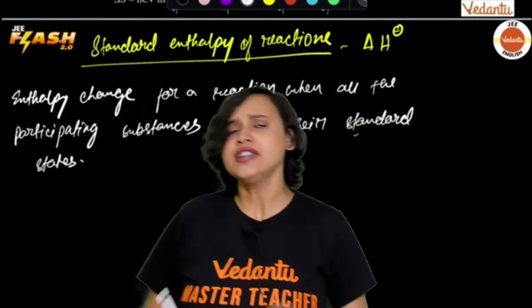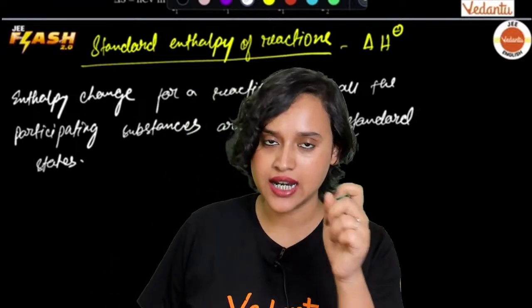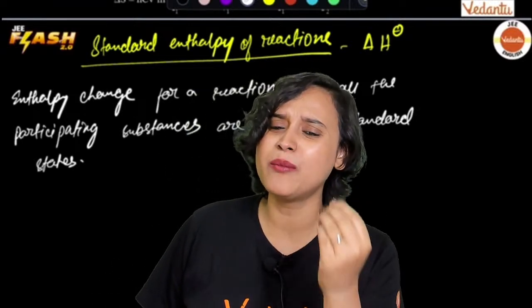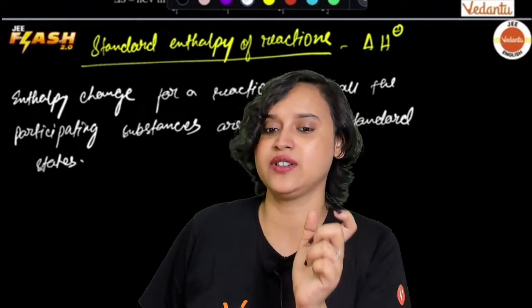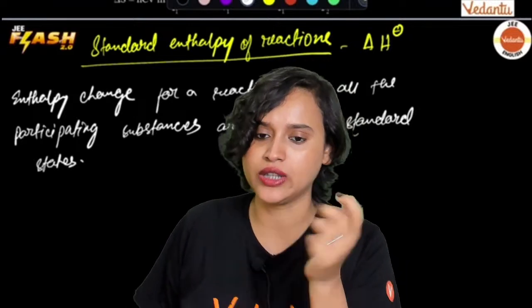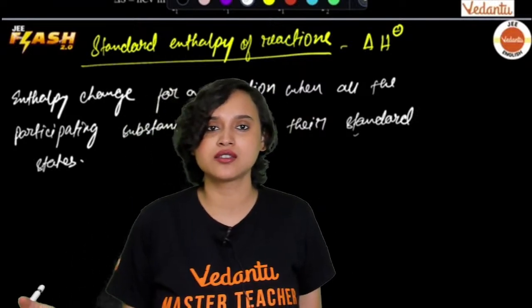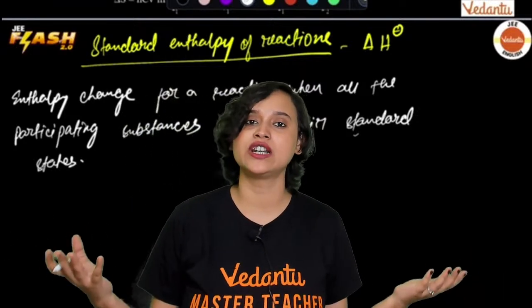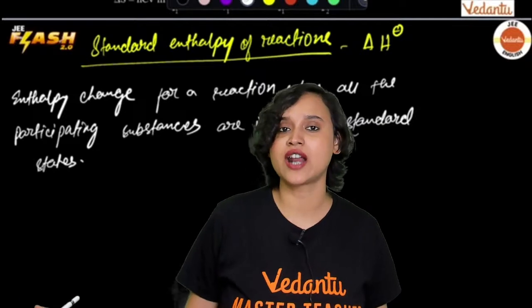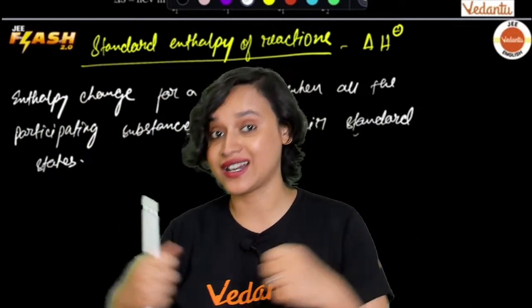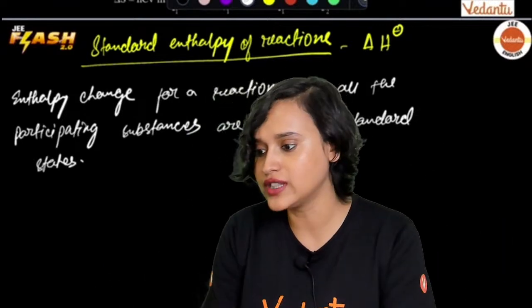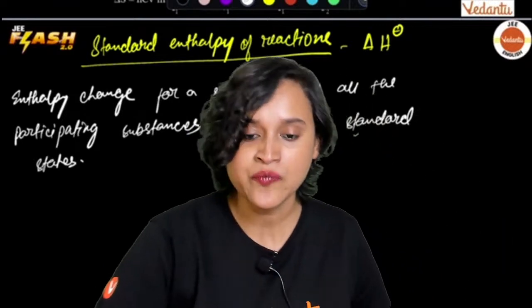Now the question that comes to our mind is, after studying all of these, what will be the magnitude of this enthalpy change? What is the number that we will get when enthalpy change occurs? That depends on intermolecular interactions. If the intermolecular interactions are too much, then maybe the magnitude will be more. If the intermolecular interactions are less, then maybe the magnitude of enthalpy will be less. Are we done?